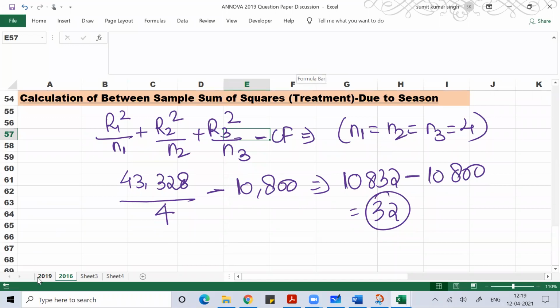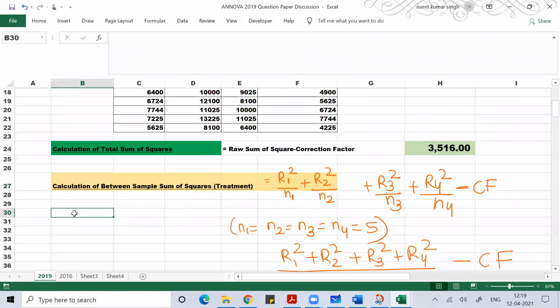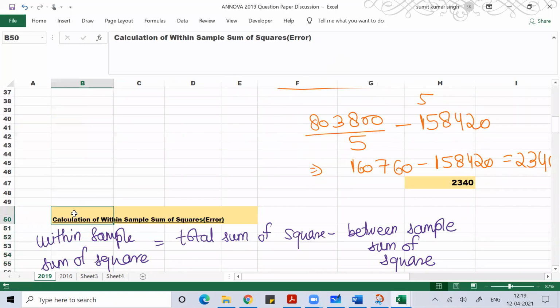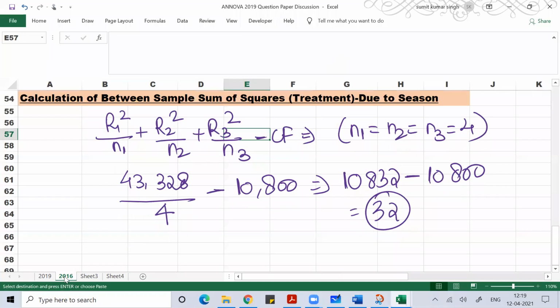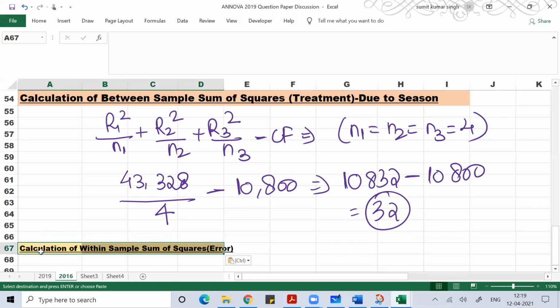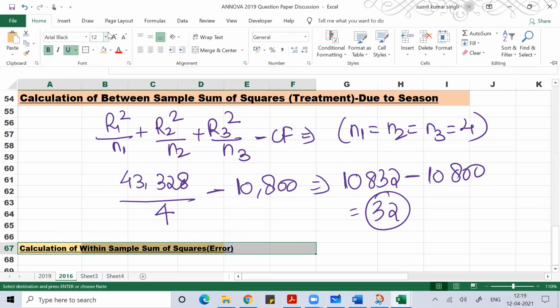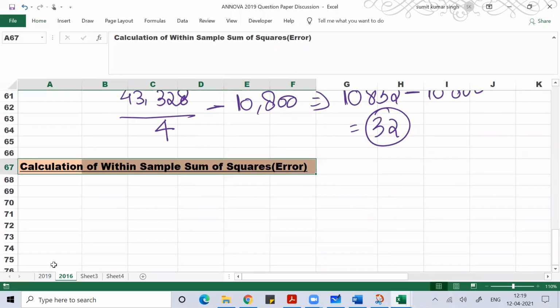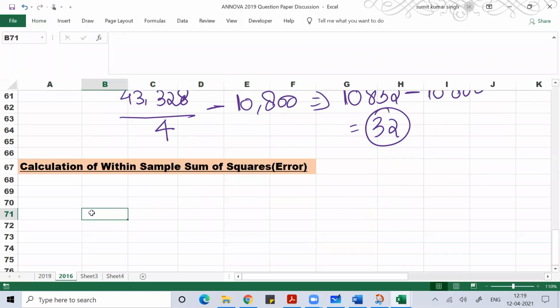Now I can find the error, the within sample sum of square, calculation of within sample sum of square due to error. So the formula for this is